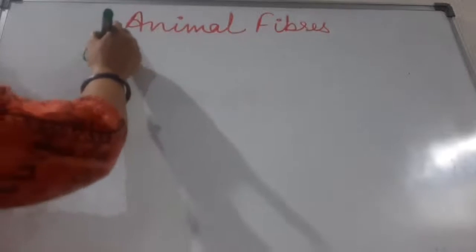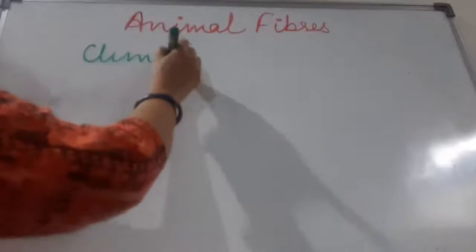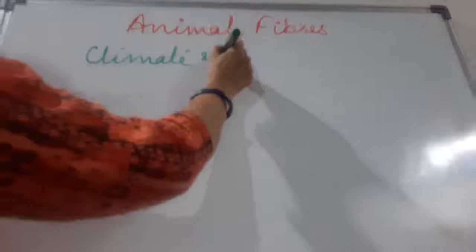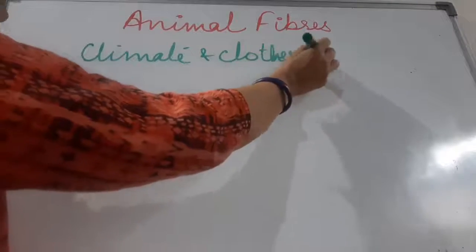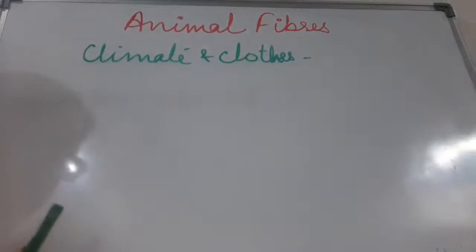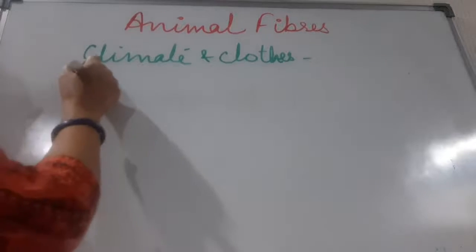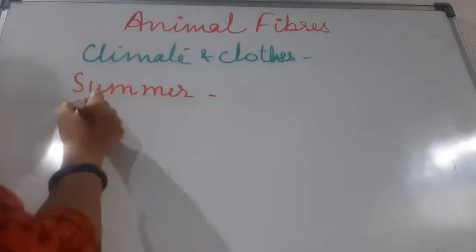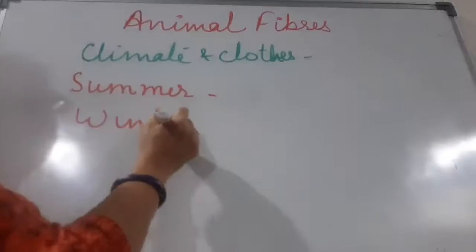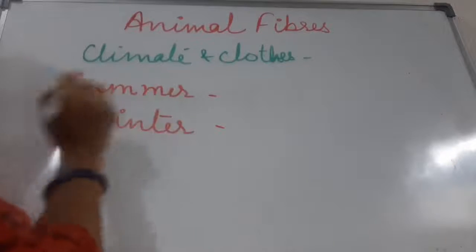Now children, we are starting with the revision of animal fibers. First of all, we will be seeing climate and clothes. We wear clothes according to the climate. In the summer season, we wear cotton clothes, which keeps us comfortable. In the winter season, we wear woolen clothes, which keeps our body warm.